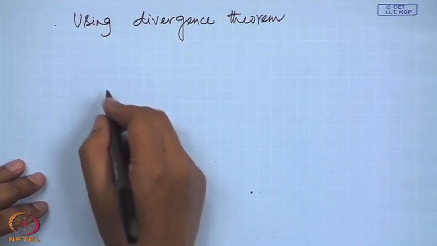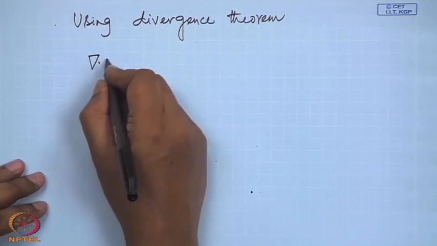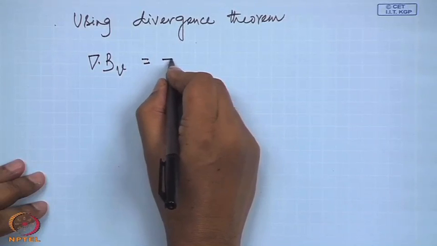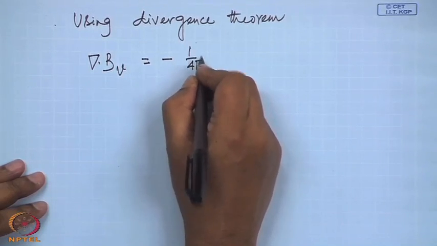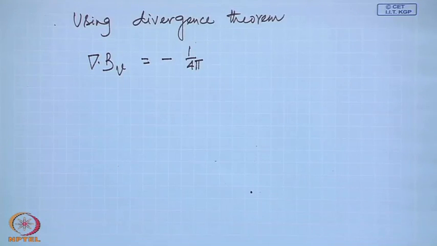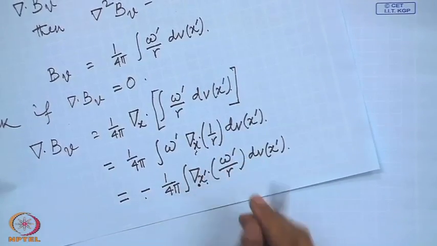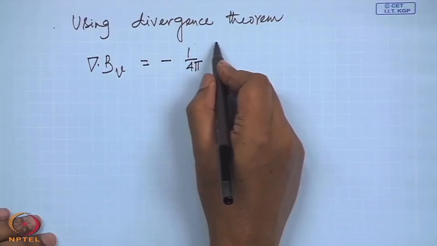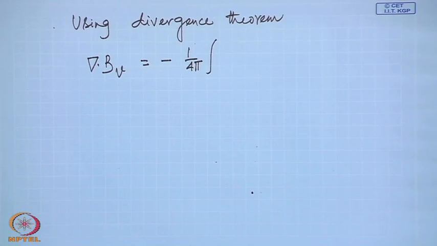Using the divergence theorem, the volume integral will become a surface integral, where the surface is the surface of that infinite fluid.